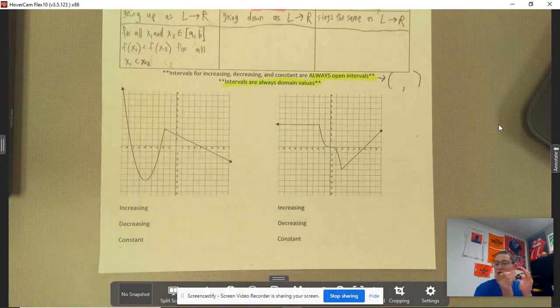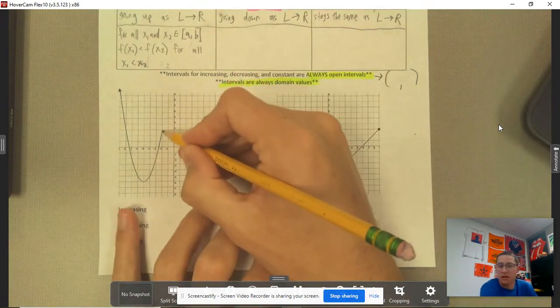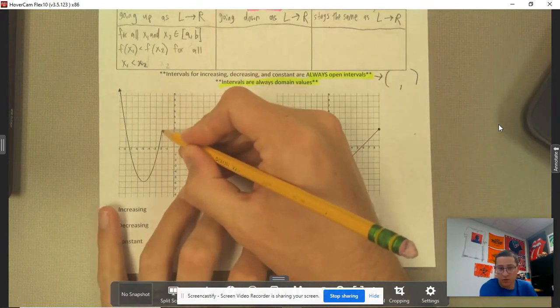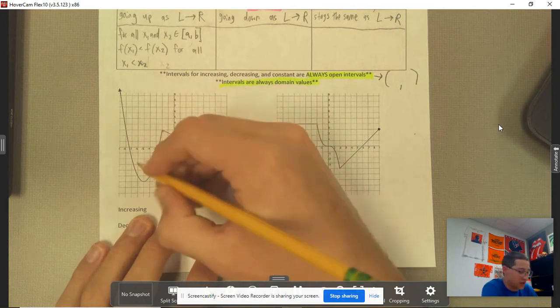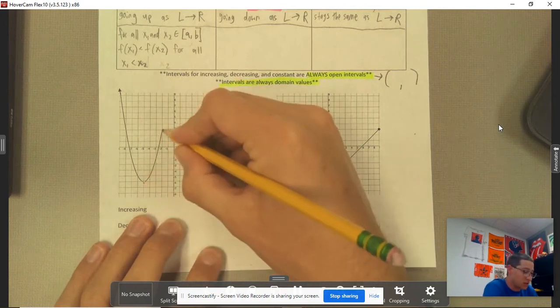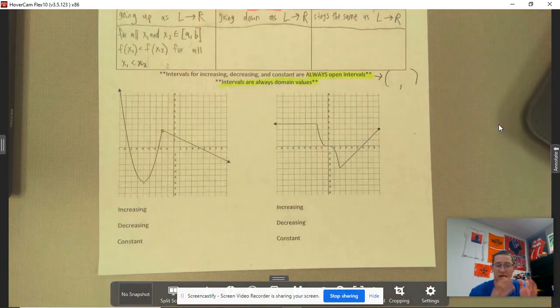And it is none of those, because you have to have multiple points. You have to have a kind of domain, or a section. At an exact point of change, and this is a point of change, and this is a point of change, I'll just tell you now, we don't know what's happening at those exact points where the increasing, decreasing, or constant is changing. That's actually a pretty important concept, especially moving forward towards calculus. Just something to keep in mind.